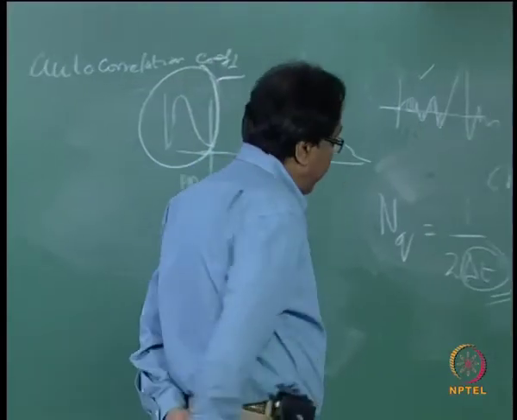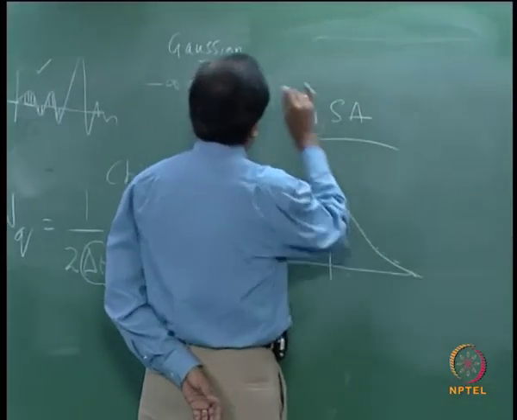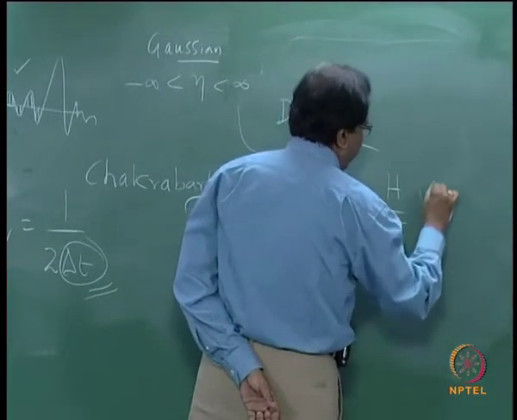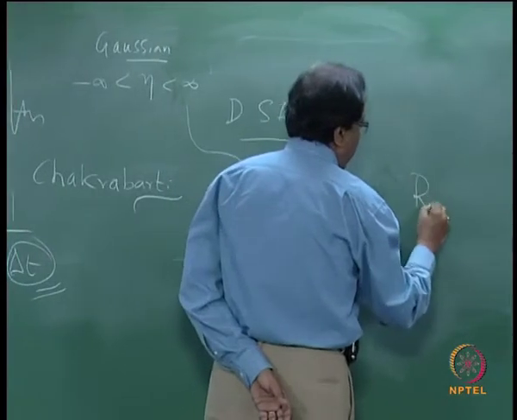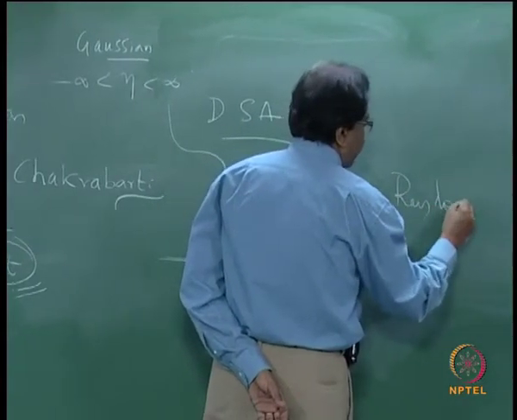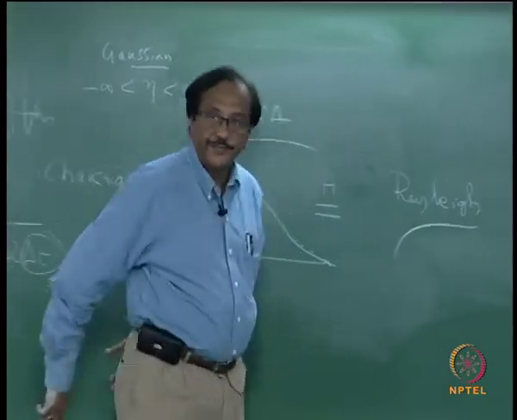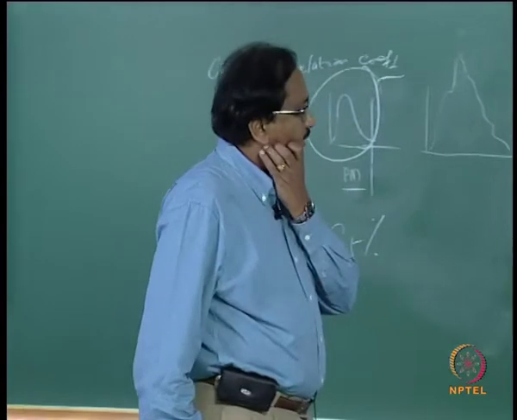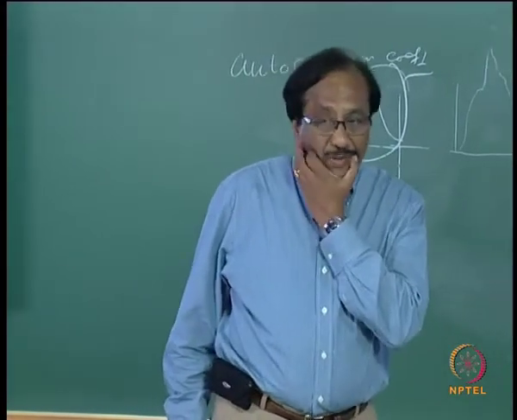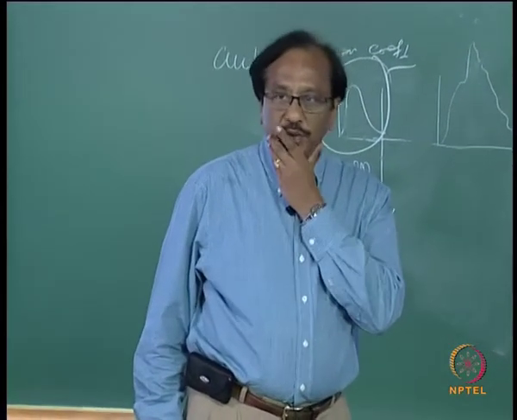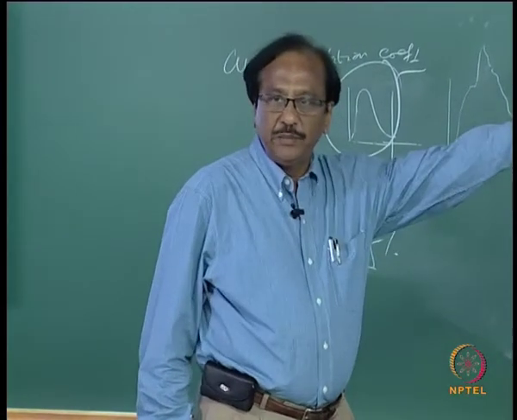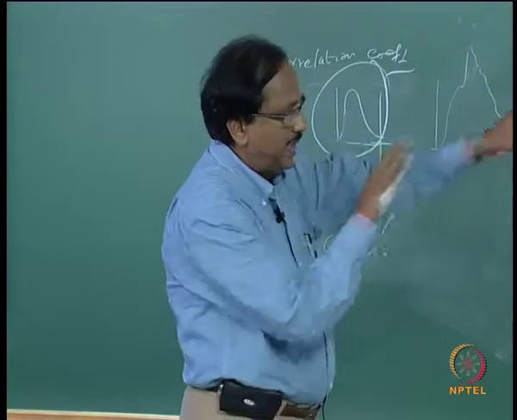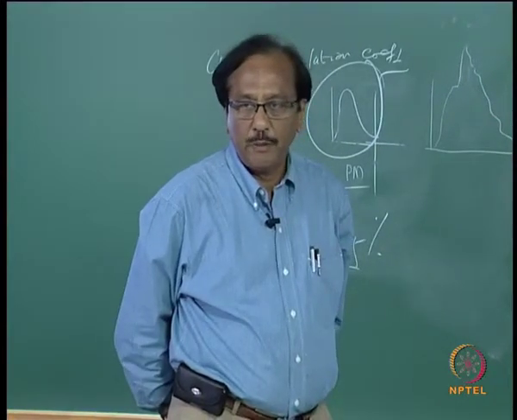I have mentioned that if eta follows a Gaussian distribution, then wave height would follow a Rayleigh distribution. So if you want to simulate waves that follow a Gaussian distribution, then you have to be careful while using this method.